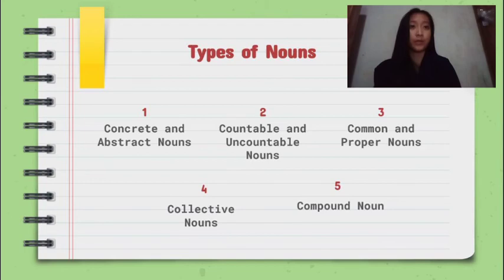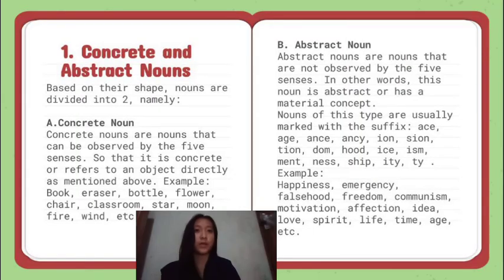Types of nouns. First, concrete and abstract nouns. Second, countable and uncountable nouns. Third, common and proper nouns. Fourth, collective nouns. And the last, compound nouns. First, concrete and abstract nouns.